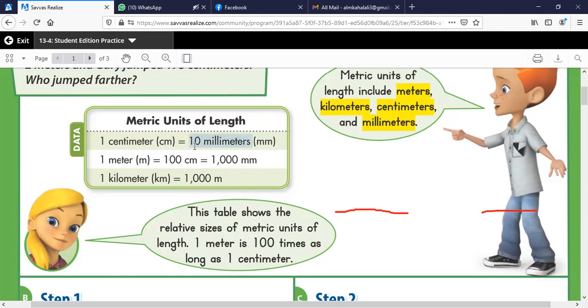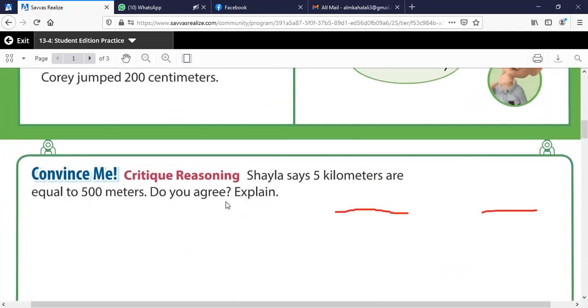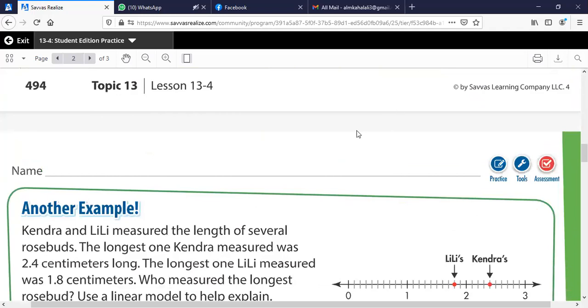That means you need to multiply by 10. If the relationship is 100, you need to multiply by 100. If it's between the meter and the millimeter, you need to multiply by 1,000. And if it's between the kilometer and the meter, you also multiply by 1,000. That's it. We just multiply. Okay, guys?